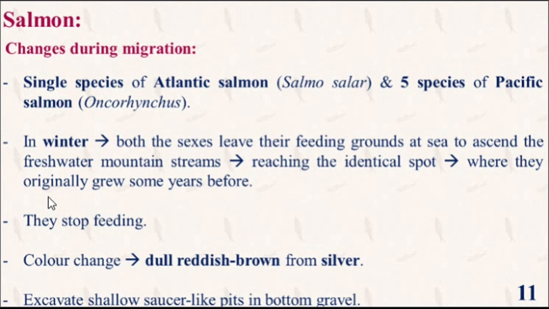In winter, both sexes leave their feeding ground at the sea to ascend freshwater mountain streams, reaching the identical spot where they originally grew some years before. They stop feeding. Their color changes to dull reddish brown from silver. They excavate shallow saucer pits in bottom gravel.